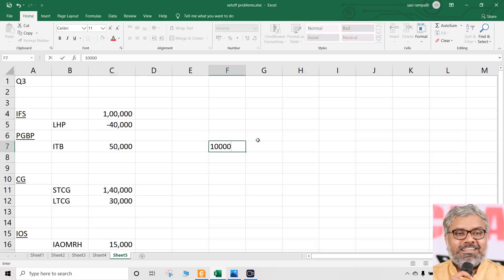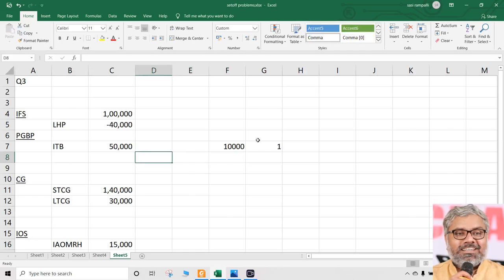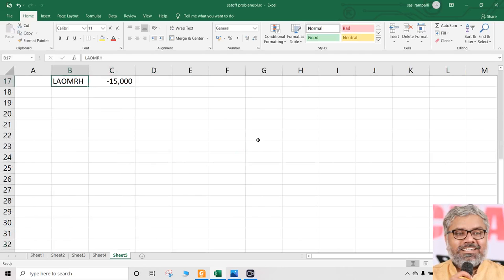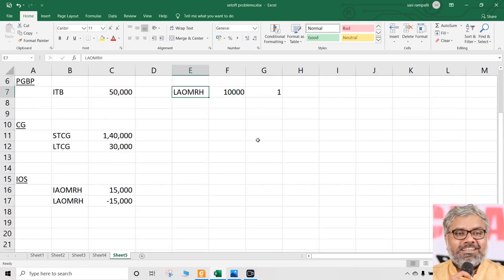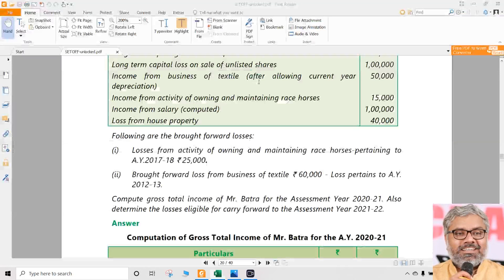That is a carry forward note. And how many more years can it be carried forward? Only 1 year. So that's what we should clearly write. The remaining amount of 10,000 rupees can be carried forward for next year also, that is assessment year 21-22. That's it. That is a point here we already dealt with.